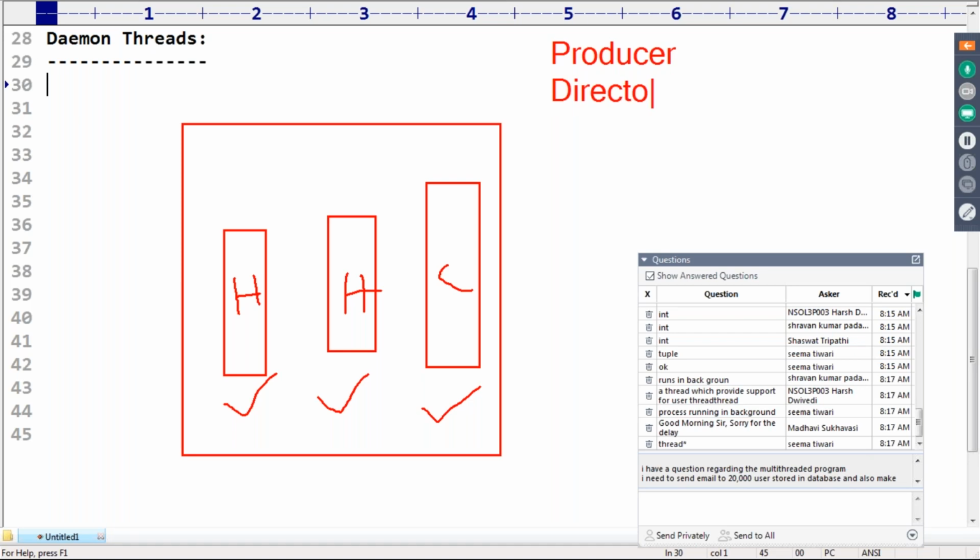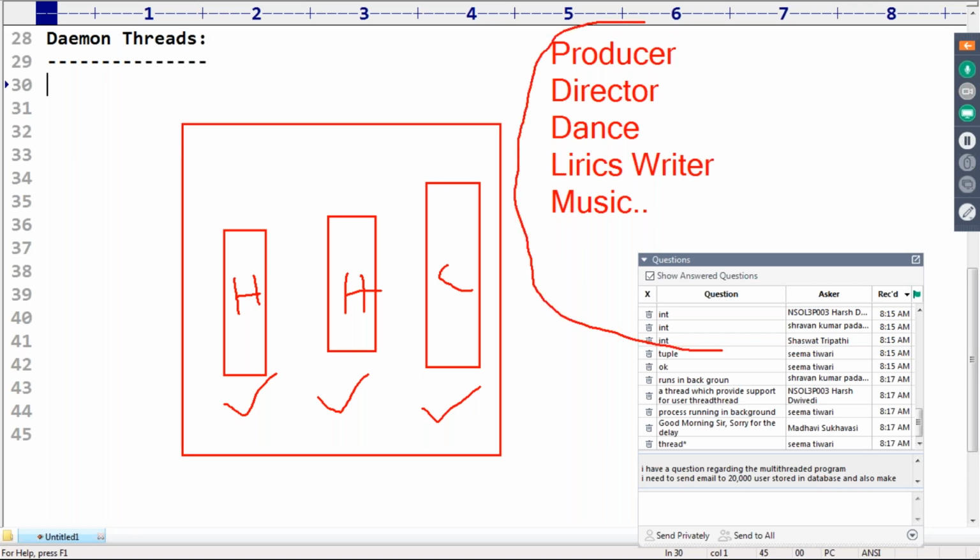The director, choreographer and dance master must be required. Next, the lyrics writer and the music director must be required. Even a makeup person is required, and a cameraman is required. There are several people required in the background.